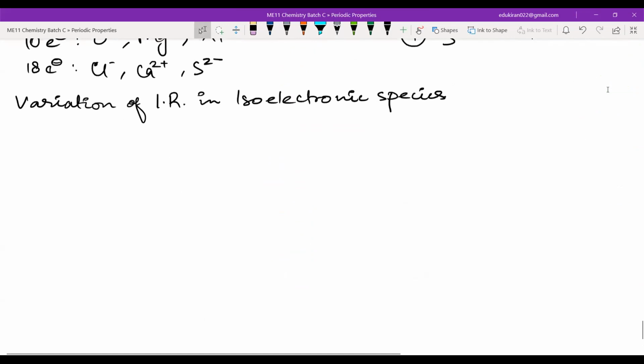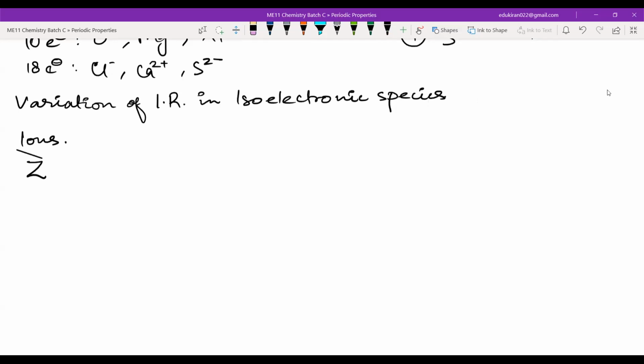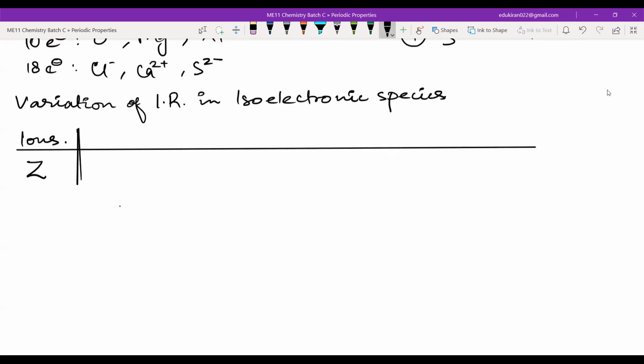So what we are going to do, we are going to look at ions. Then we will look at the proton charge, that is the Z. And then we will predict the sequence, whether there will be an increase or decrease, whatever is going on.